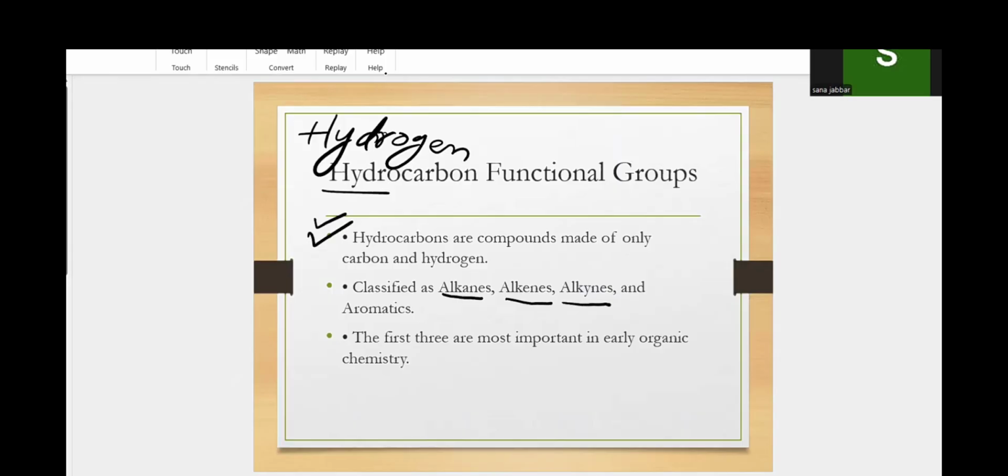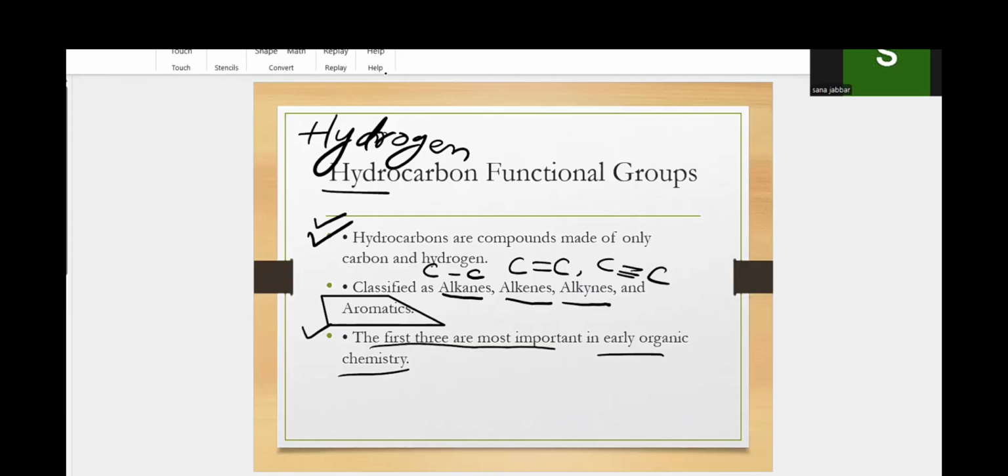Alkanes are single bonded compounds, alkenes are double bonded compounds, and alkynes are triple bonded compounds. The first three are most important in early organic chemistry. Aromatics are not as important; they are mostly used in perfumes and other aroma things.